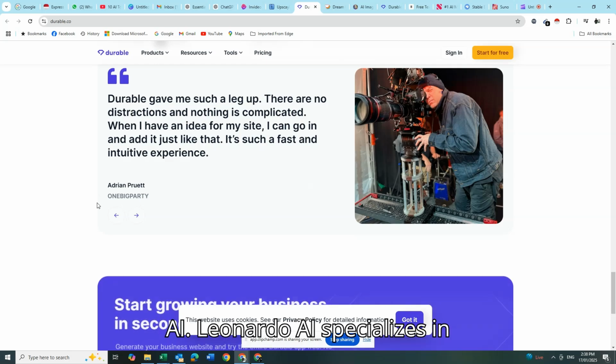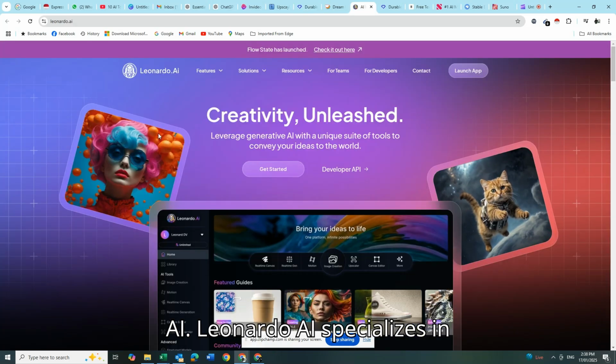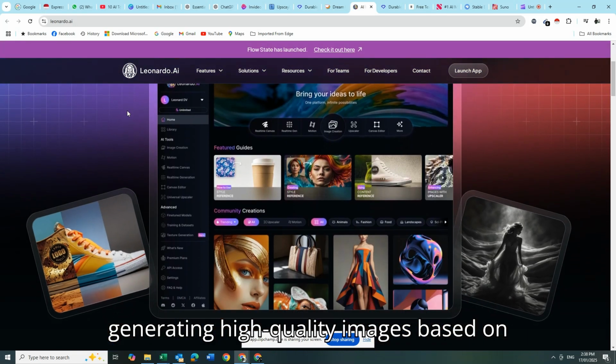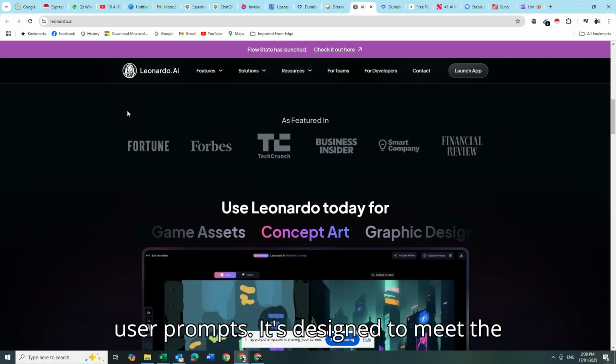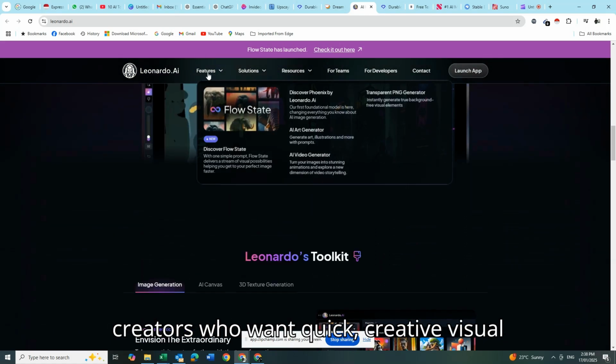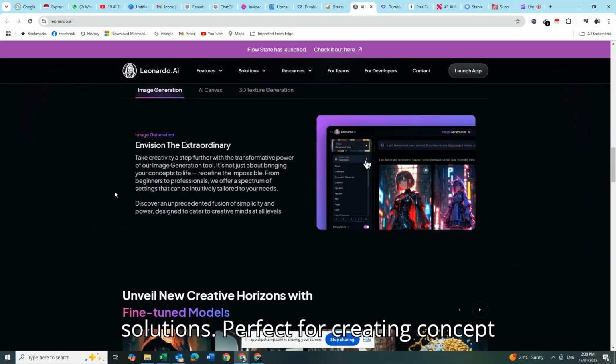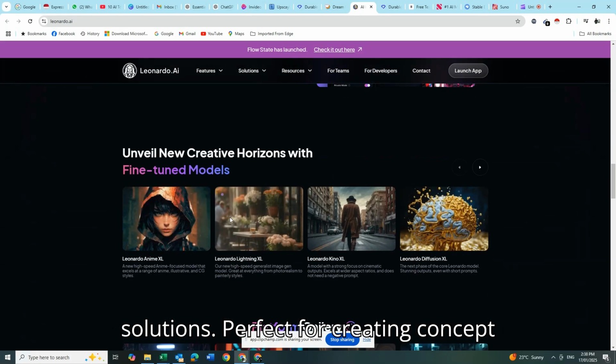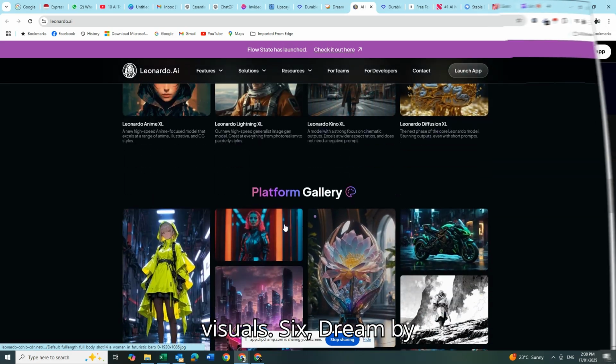5. Leonardo AI. Leonardo AI specializes in generating high-quality images based on user prompts. It's designed to meet the needs of artists, marketers, and content creators who want quick, creative visual solutions. Perfect for creating concept art, storyboarding, and promotional visuals.